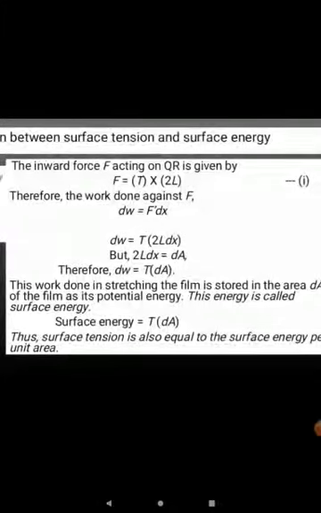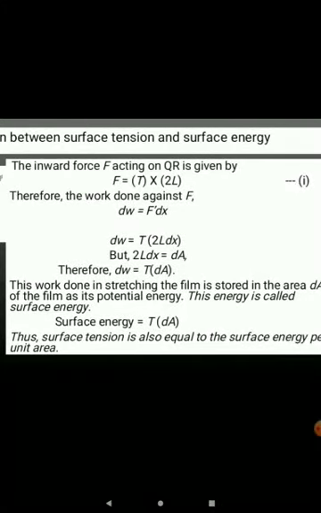Means we have seen three definitions of surface tension. First is, the free surface of a liquid has a tendency to contract and occupy minimum surface area. Second definition is, it is the force of contraction per unit length acting perpendicular to the free surface of the liquid. And third definition is, it is the surface energy per unit area.